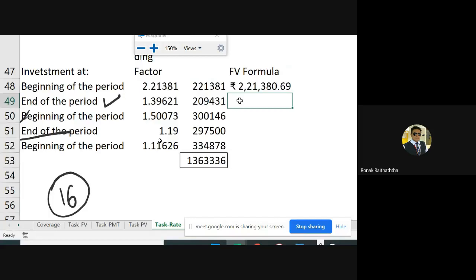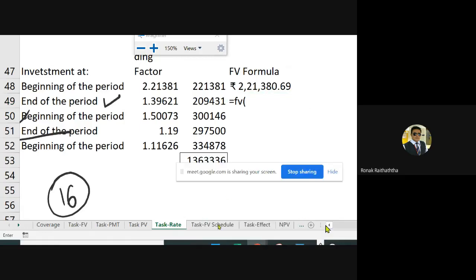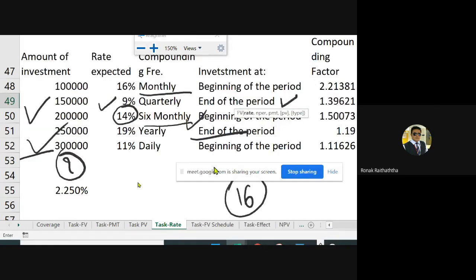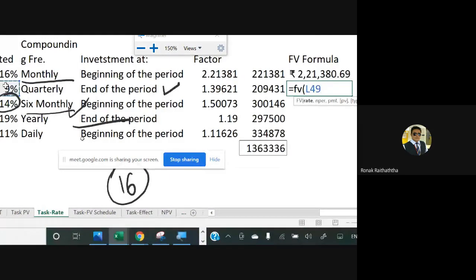So the second one, you will be doing it again, equal to FV, opening the bracket, the rate you will be selecting. So whatever the rate you have got, 9%. Sir, that is to be divided by 4. Very true, comma. Now get my point here. When you are finding the compounding factor manually, I was manually reducing the n by 1 when it was investment at the end of the period.